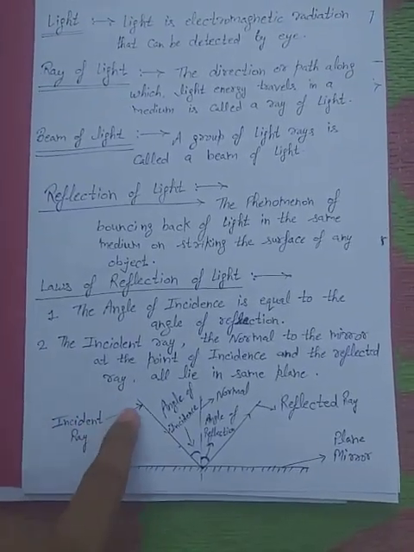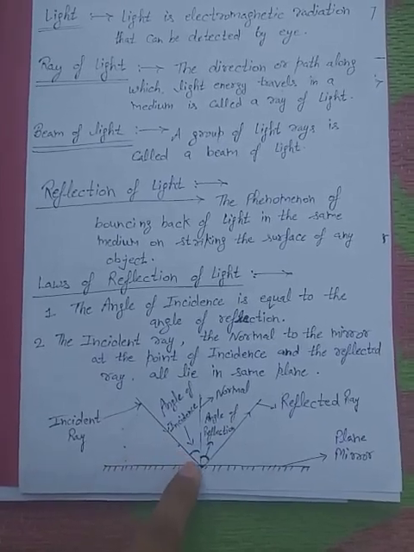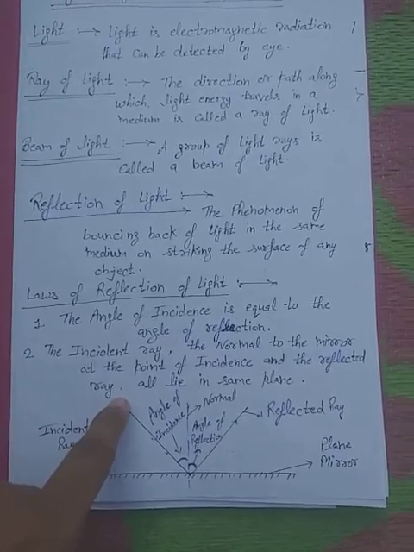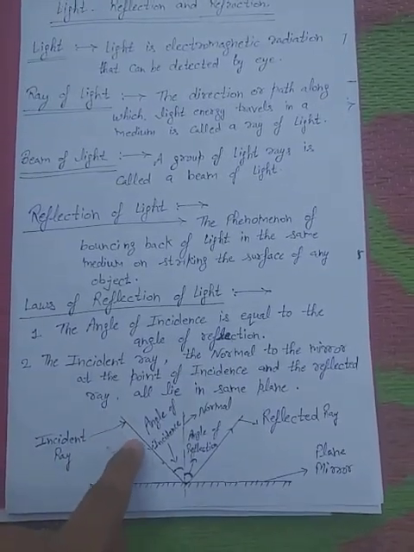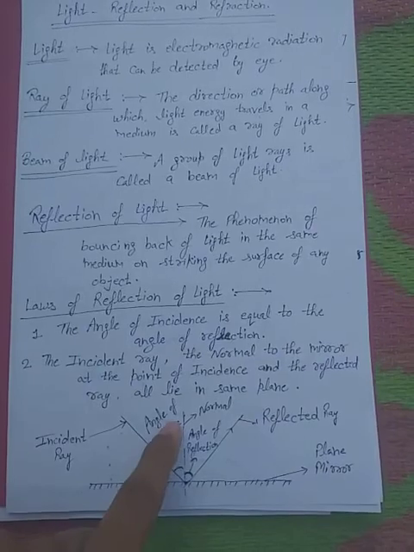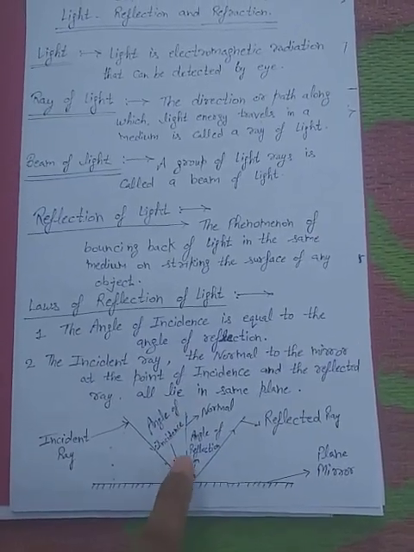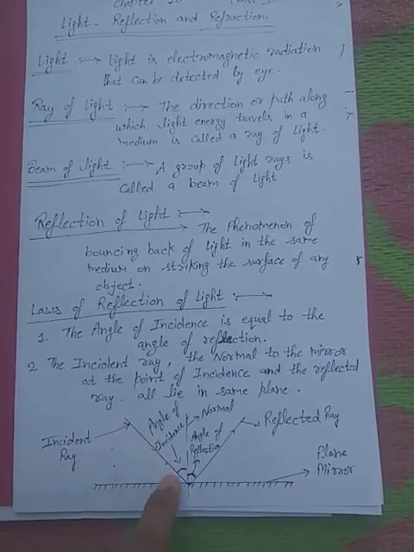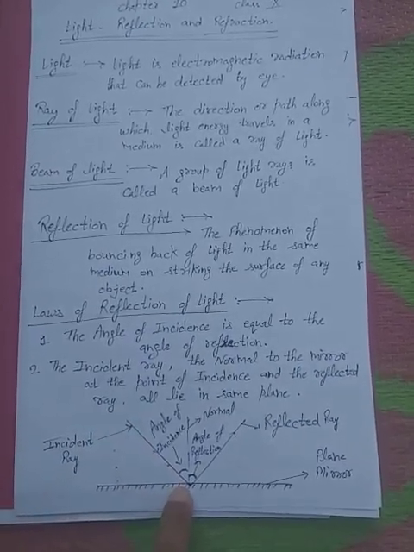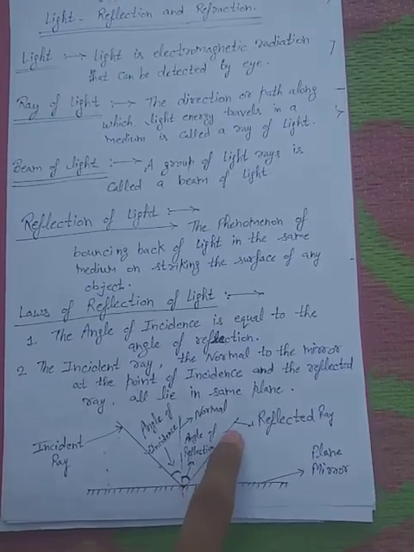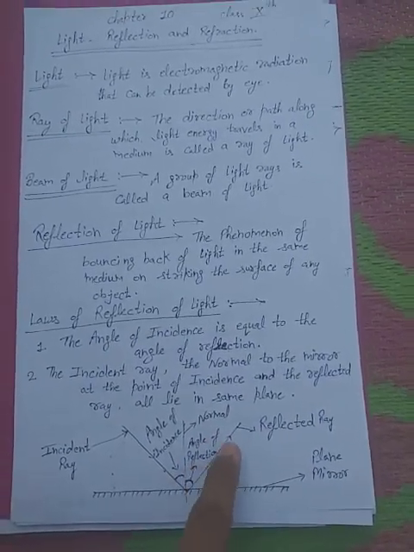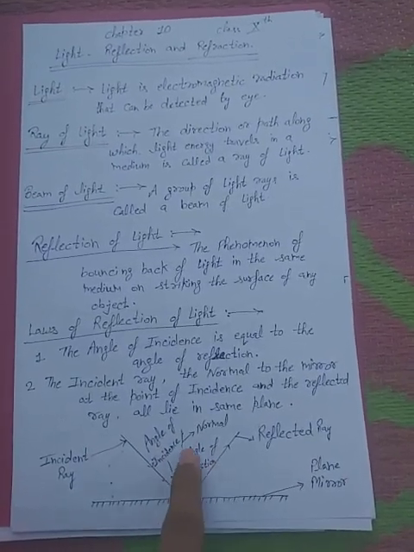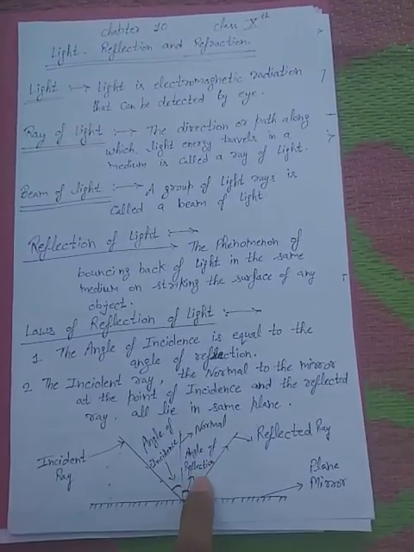When light falls on the surface of any shining material, it gets bounced back. This is called reflection. The light falling on the material makes an angle with the normal, called the angle of incidence. When the light gets reflected by striking the surface, the reflected ray makes an angle with the normal called the angle of reflection.